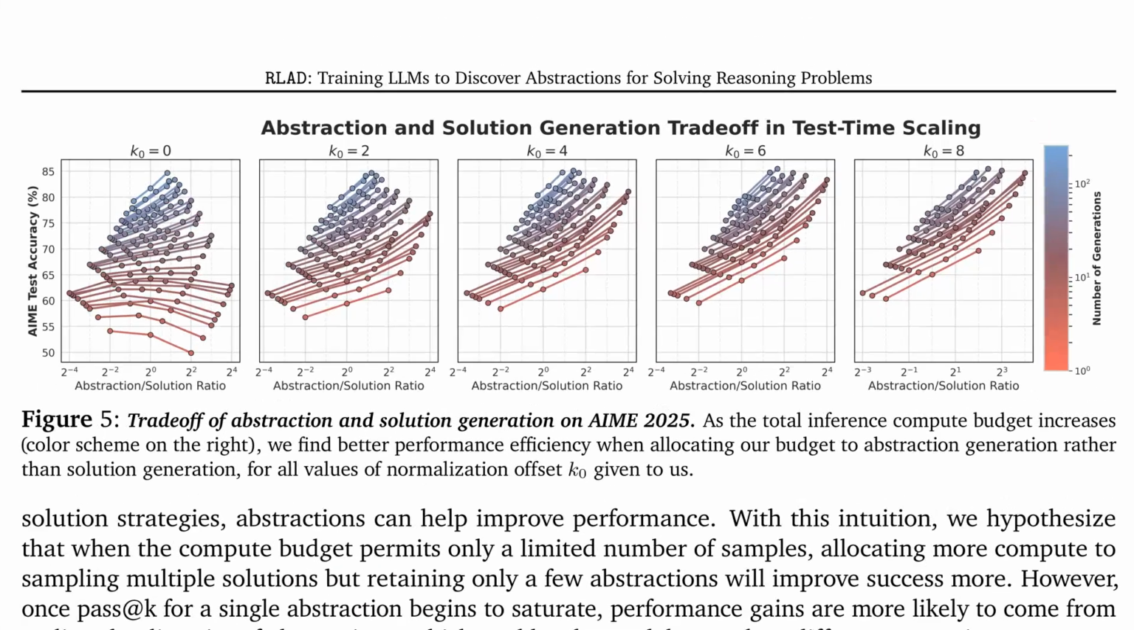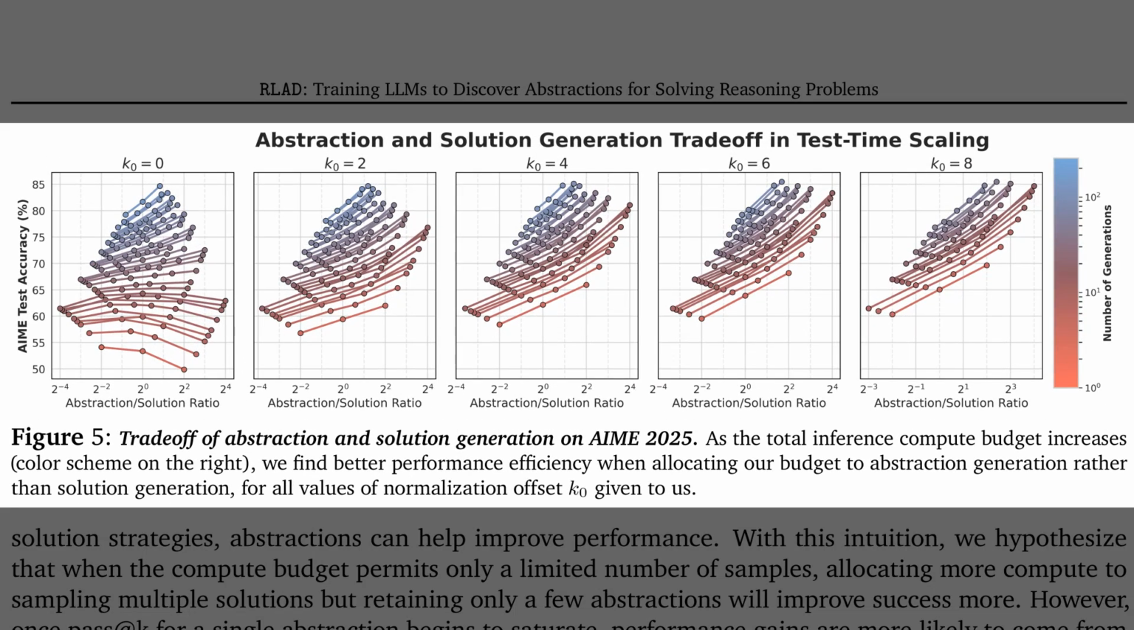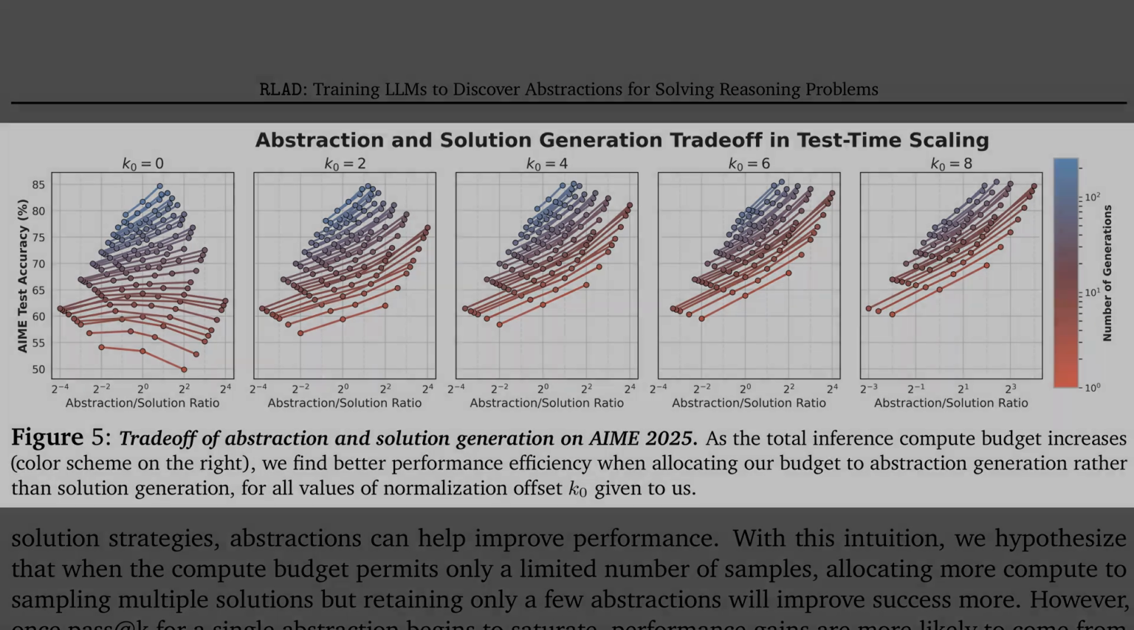So while Table 2 showed headline accuracy gains, Figure 5 examines how to spend inference compute between abstractions and solutions. The figure plots AIME accuracy versus the abstraction-to-solution ratio, and performance climbs as more budget shifts to abstractions, especially at larger budgets. The left panel with K0 illustrates the trend even without discounting retries. The color scale on the right encodes total generations, which signals higher budgets where the abstraction advantage becomes strongest.